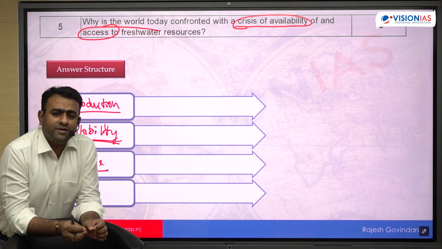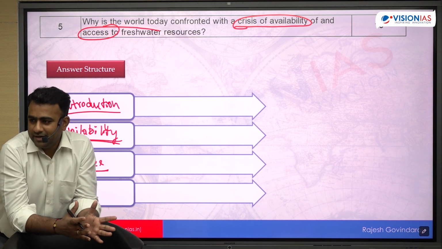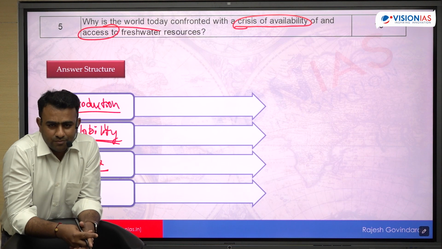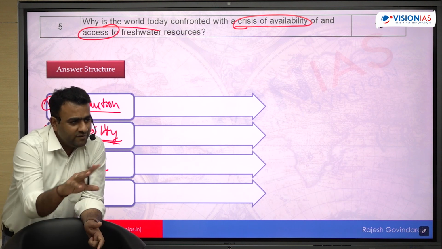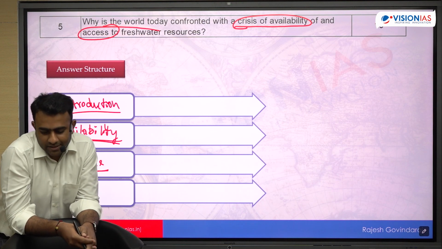Okay, interlinking of rivers is one such solution. Of course, we cannot do large scale interlinking. National level पे interlinking करना थोड़ा सा ecologically viable नहीं हो सकता है, but at the local level we can do. Wherever it is possible at the local level, it can be a solution. It's a management issue, right?